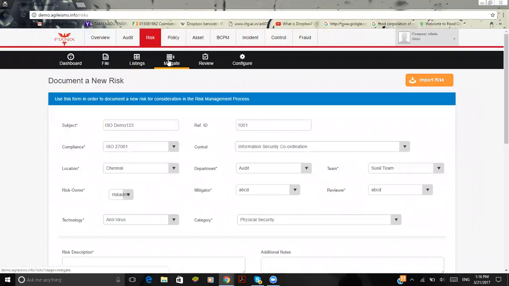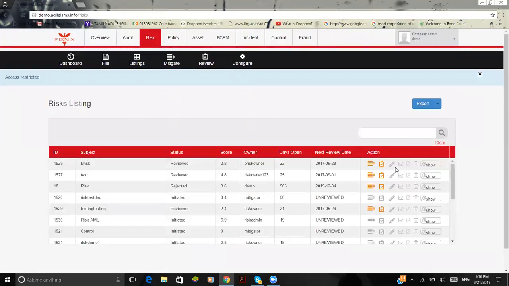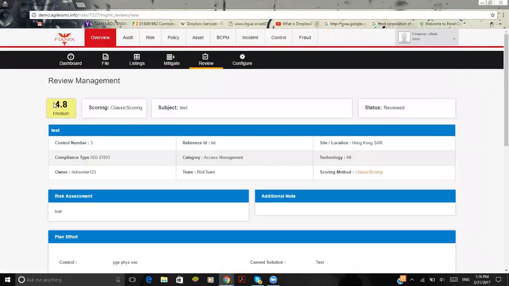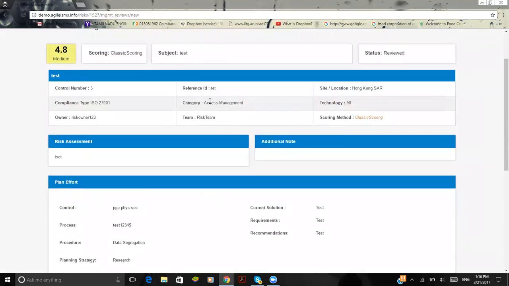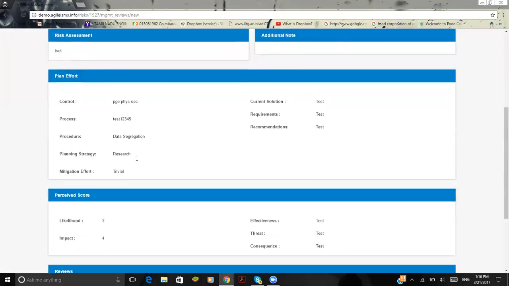If I file the risk, for an instance, let me walk you through the already defined value. So here is where I'm going to get the score. This is where you get the score, and here is the type of scoring which I've used, the classic model of scoring, and the subject and the status, whether it is under review, initiated, or in the migration process. And here is where I define the risk assessment and additional notes on the same.